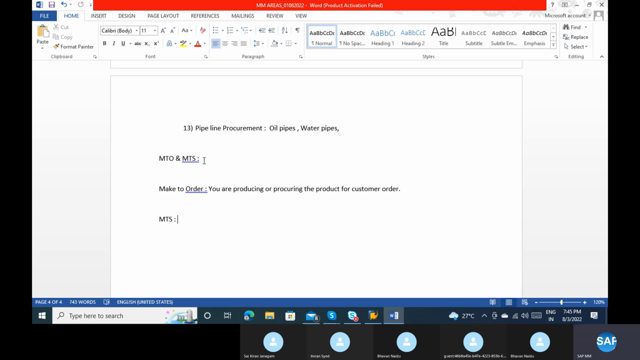Whatever product you're making, whether you're procuring it from the outside or producing it, it is for the stock purpose. It is not for the customer requirement.